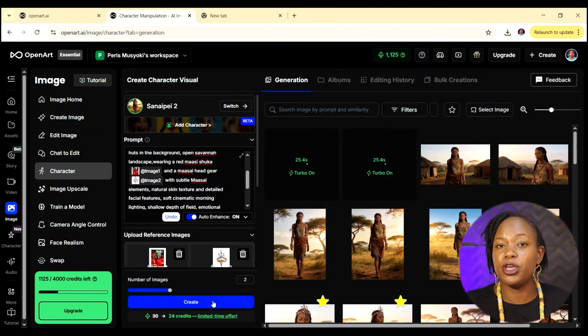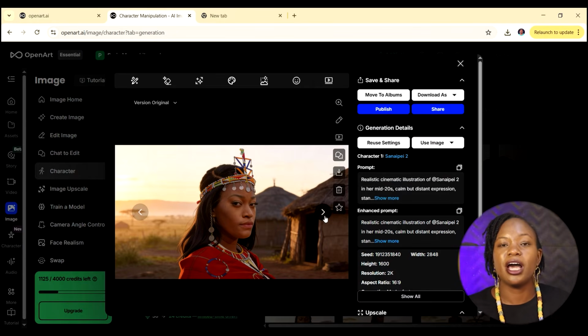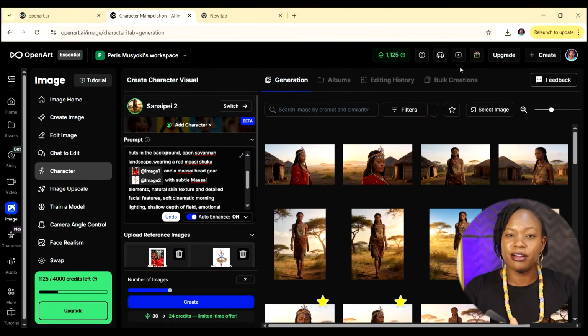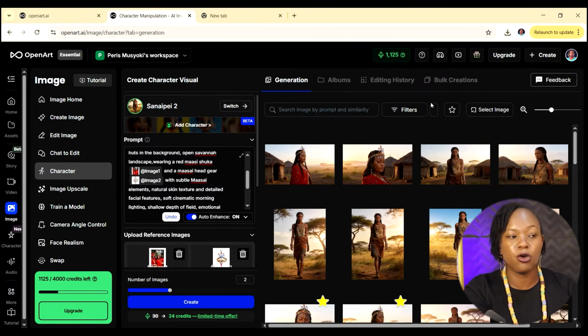So maybe when your image has been created and it doesn't have the things that you want, you can always use this. Yeah, you can see we now have Sanaipei here wearing the headgear and also the red Maasai shuka. But I just wanted to show you that you can add reference images inside of your main character so that you have your main character looking exactly as you would want them.